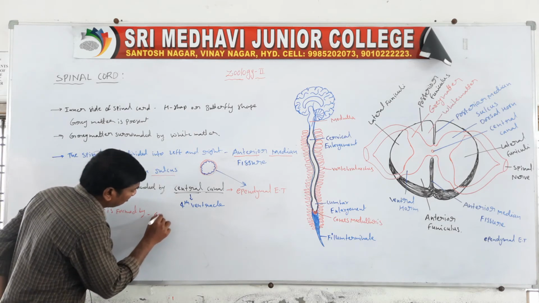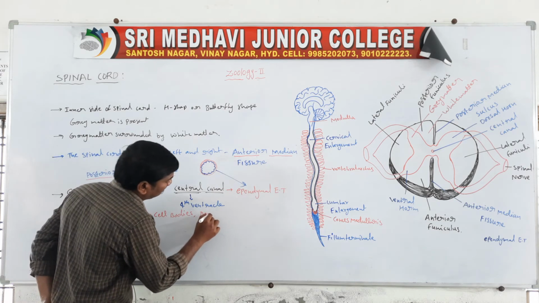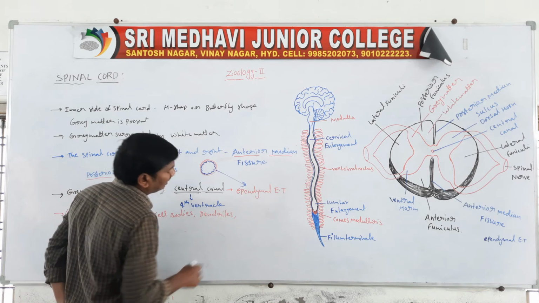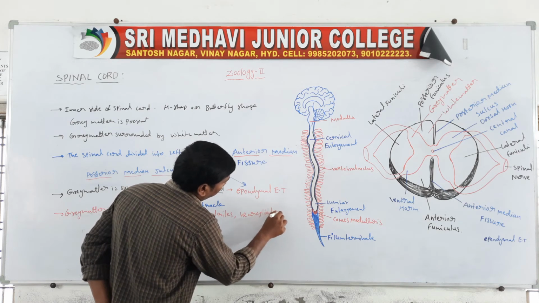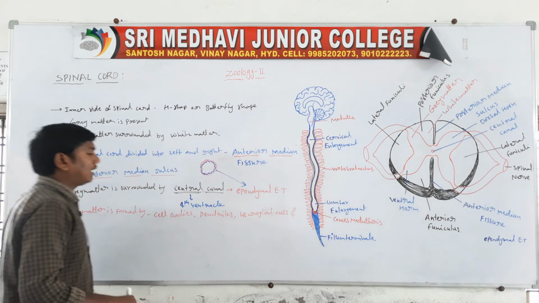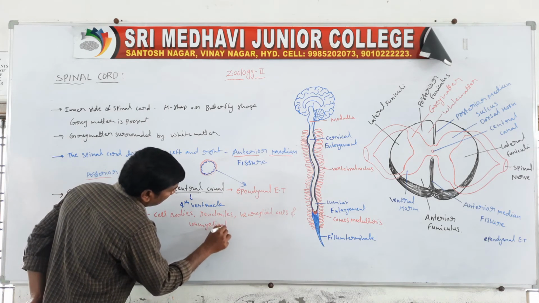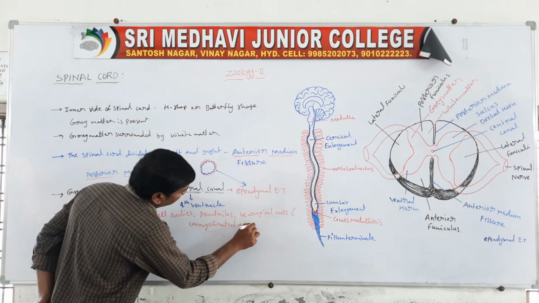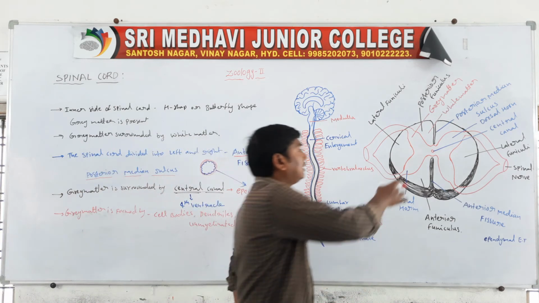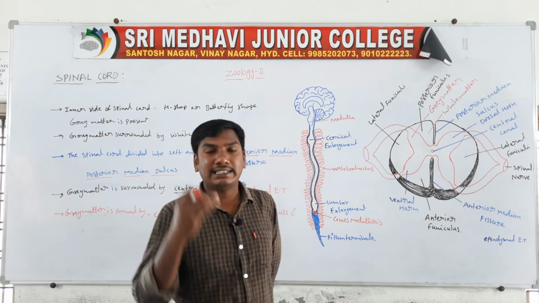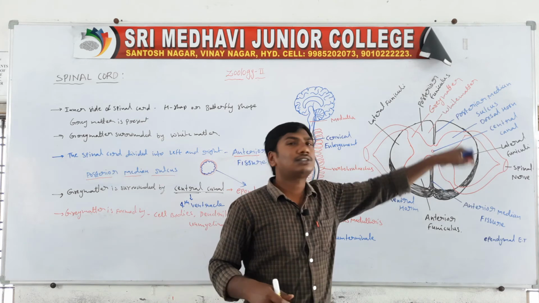Next one, the gray matter is formed by cell bodies, dendrites, neuroglial cells and unmyelinated axons. They form the gray color. So the gray color part contains cell bodies, dendrites, neuroglial cells and unmyelinated axons, so it looks gray.